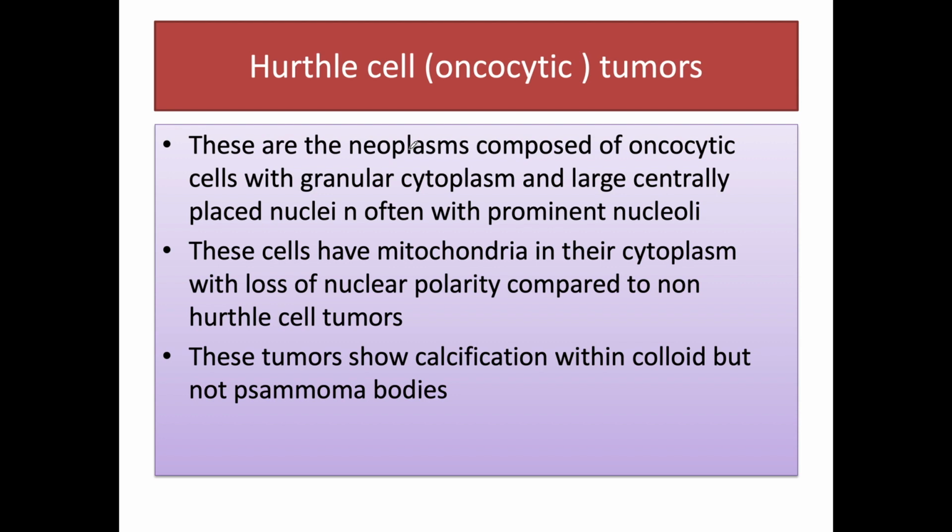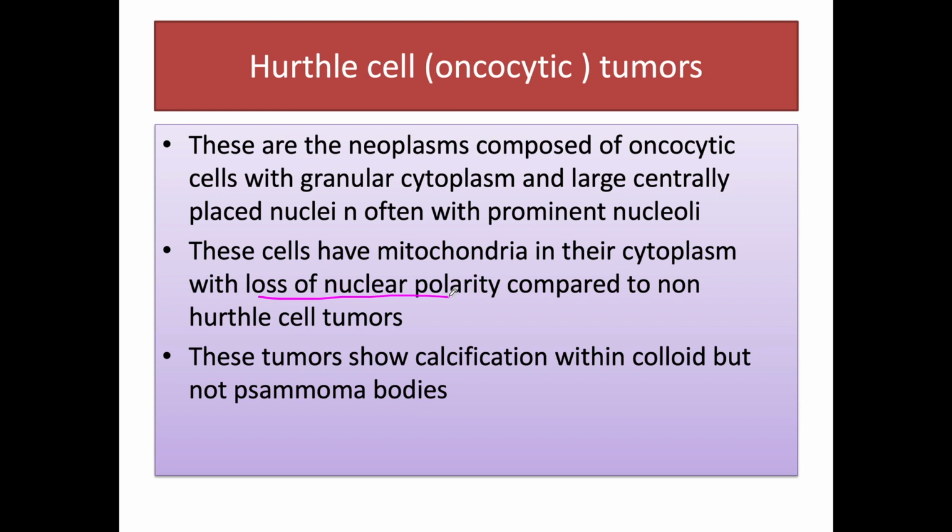Coming to the Hurthle cell or oncocytic tumors, these are neoplasms composed of oncocytic cells with granular cytoplasm, and this oncocytic cell contains mitochondria in the cytoplasm with loss of nuclear polarity. In appearance they look like other mitochondria containing cells, but the difference is in Hurthle cells or oncocytic cells there is loss of nuclear polarity, and in mitochondria rich cells this loss of nuclear polarity is not seen.